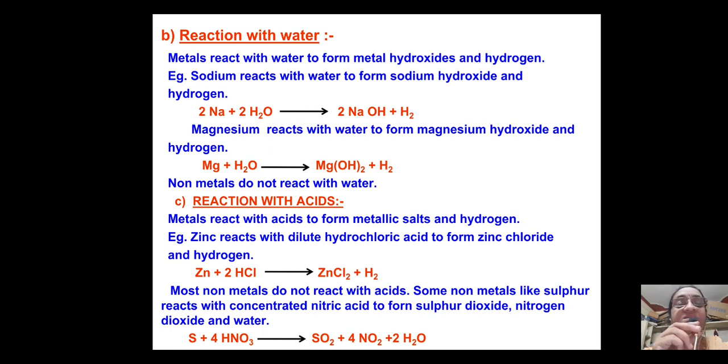Okay, then zinc reacts with 2 moles of HCl, hydrochloric acid, to form ZnCl2, zinc chloride, plus hydrogen gas. So here you find that in HCl, zinc is replacing the hydrogen. हाइड्रोक्लोरिक एसिड में से हाइड्रोजन को रिप्लेस कर रहा है जिंक. So those are called displacement reactions.